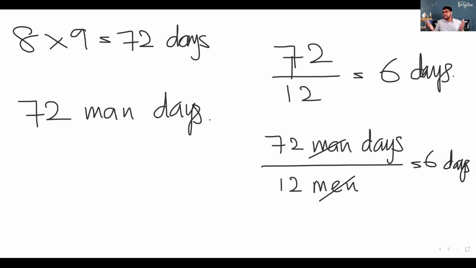So children, it makes sense, because if it takes 8 men 9 days to do a task, if there are 12 men, shouldn't it take less time? It should. If there are 12 men, it will definitely take less time, and it will take only 6 days to perform this task. That's why it's called inverse proportion. Inverse proportion, that is exactly right. So children, that brings us to an end of today's lesson. That is the end of the class questions sheet.